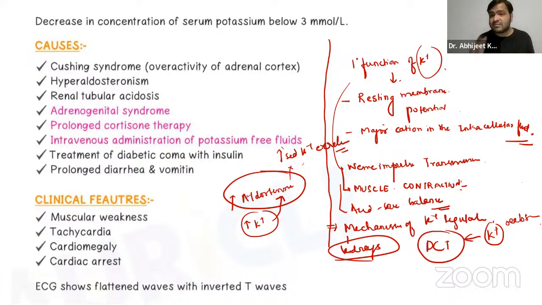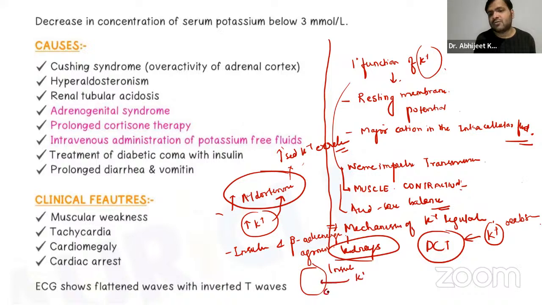Apart from that, guys, remember insulin also plays a very, very important role. Insulin and beta adrenergic agonists. So basically, what does insulin do? Insulin promotes the uptake of potassium into the cell, which lowers the potassium level in the blood, right?